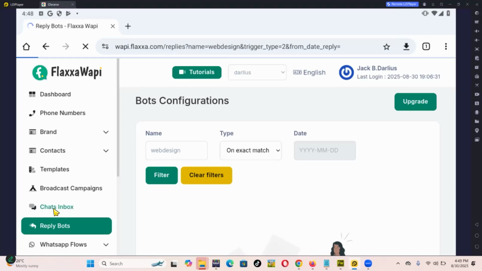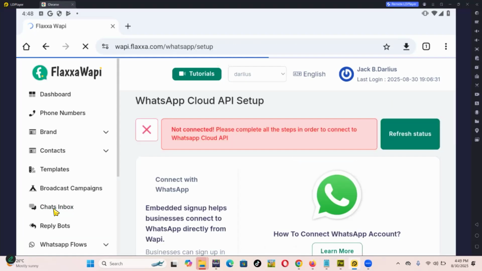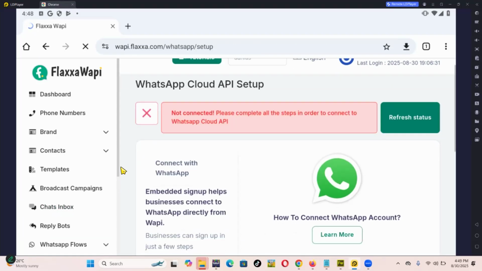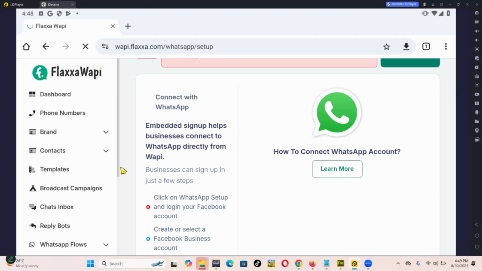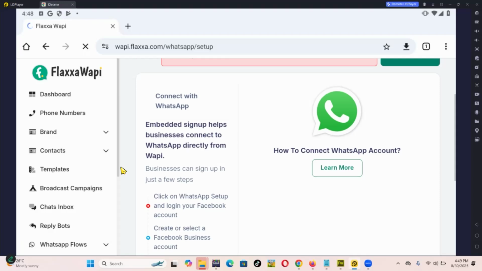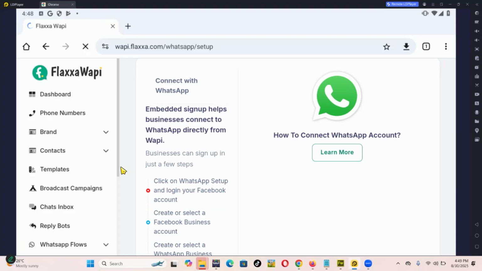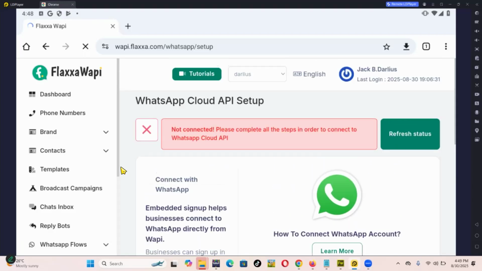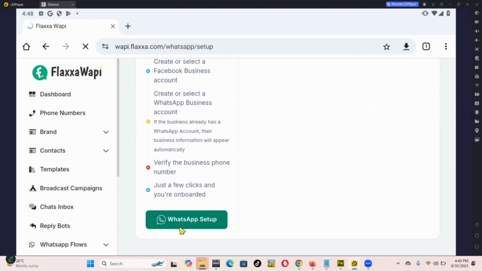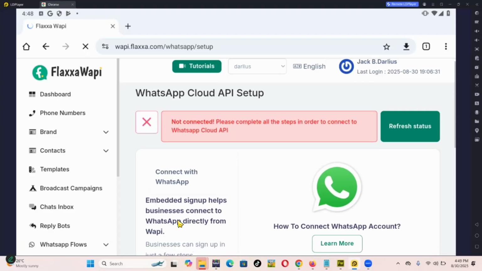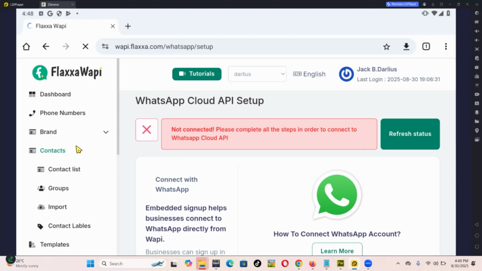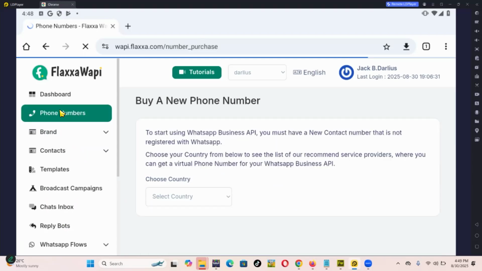Then you have the chats inbox. With the chats inbox, you don't really have to navigate away from the app. The chats in your WhatsApp can be synchronized within this app. The chats in your business, whatever business Facebook, can be here. You have to configure your WhatsApp before you begin anything, something which I haven't done with this one yet. Then contacts can be imported here. You can add different brands here, but you have to connect your WhatsApp.